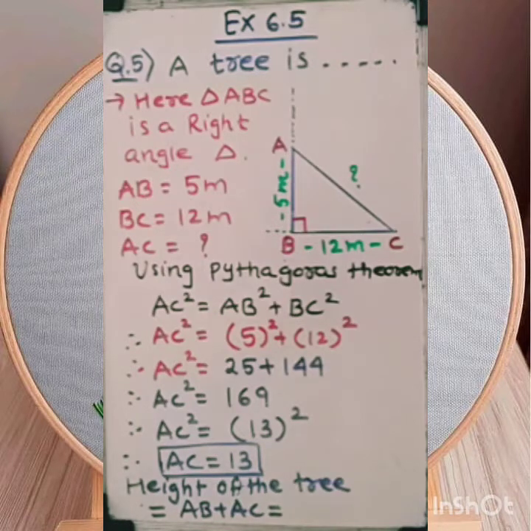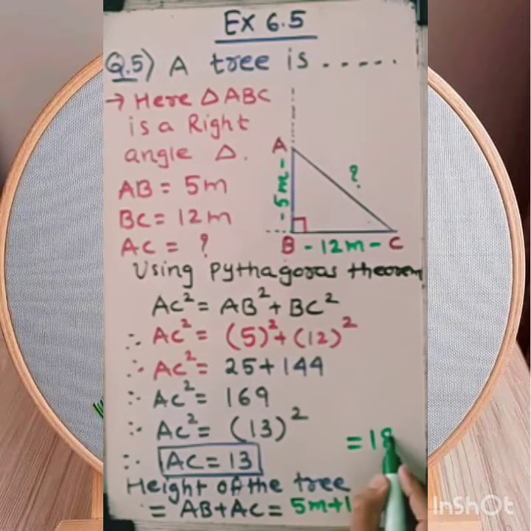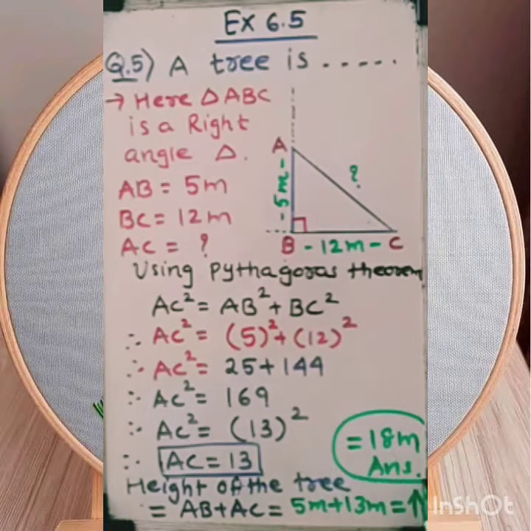Now I put the value of AB, 5 meters, plus AC, which we got as 13 meters. So it equals 5 plus 13, the sum is 18 meters. So my dear student, the height of the tree is 18 meters. This is the complete solution of question number 5.